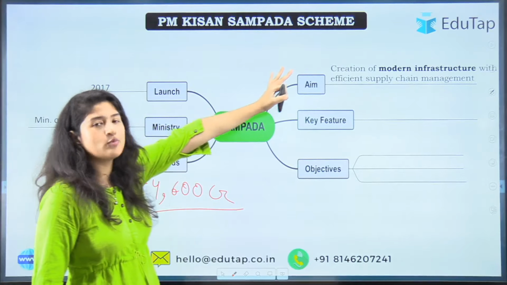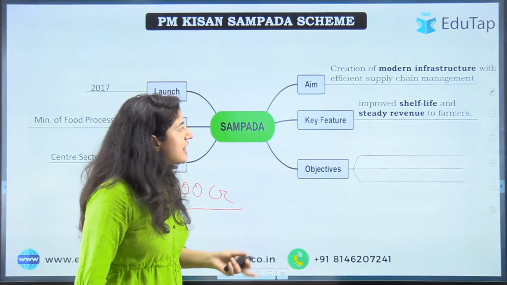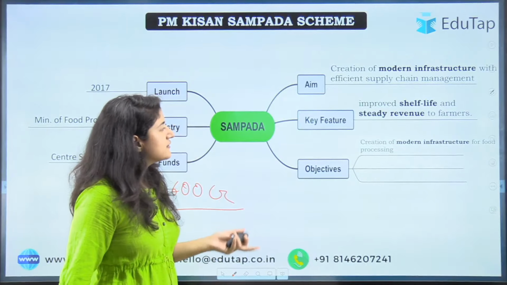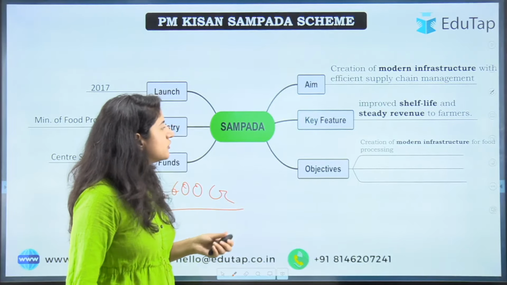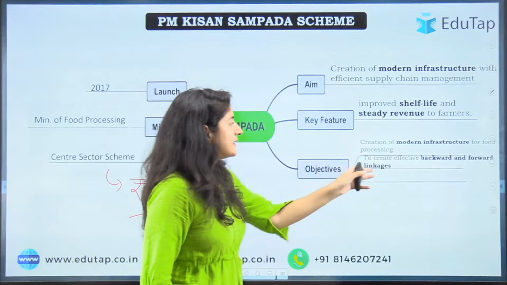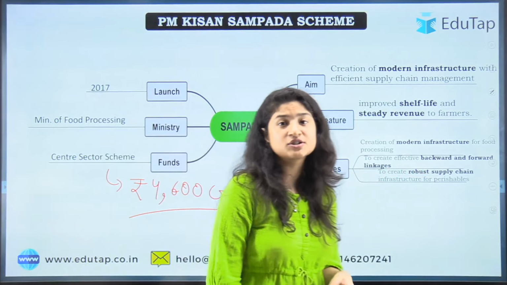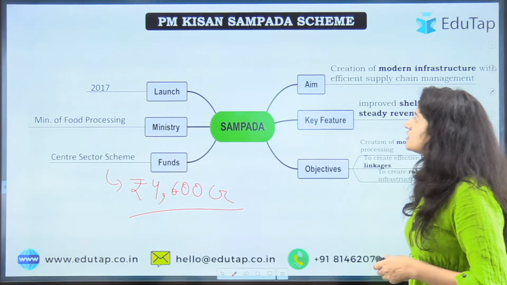Aim, that is creation of modern infrastructure. Key features we have, that is to improve shelf life and steady revenue to farmers, and the objective is creation of modern infrastructure for food processing. Apart from that, creating backward and forward linkage, and the most important is robust supply chain infrastructure for perishables. All right, so that is all in this.